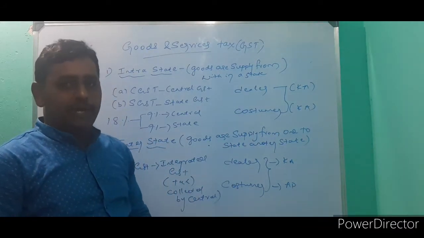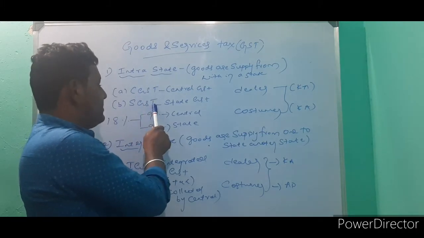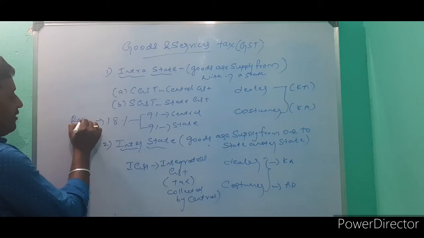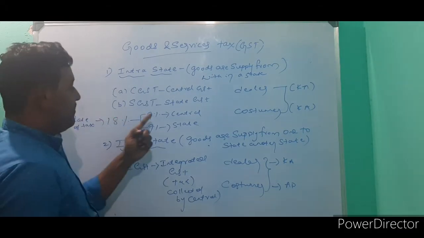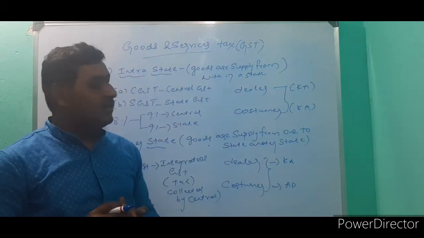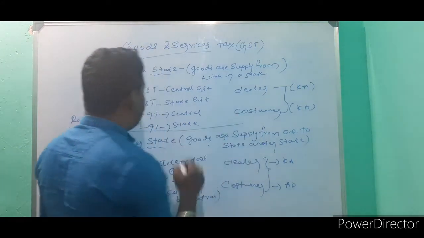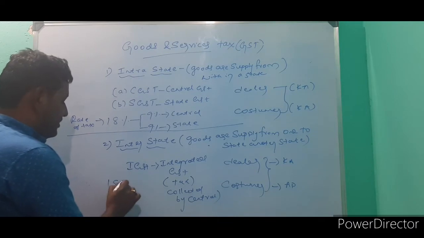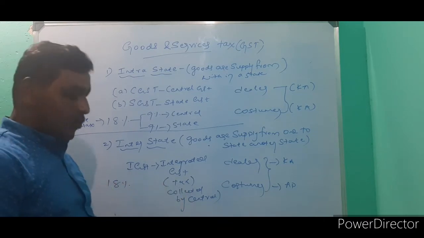One thing to keep in mind: in intrastate, we have to find CGST and SGST, and the tax amount will be divided equally between the central government and state government. This is one of the parts we have learned in intrastate. In interstate, if GST is 18%, the total GST will be collected by the central government.